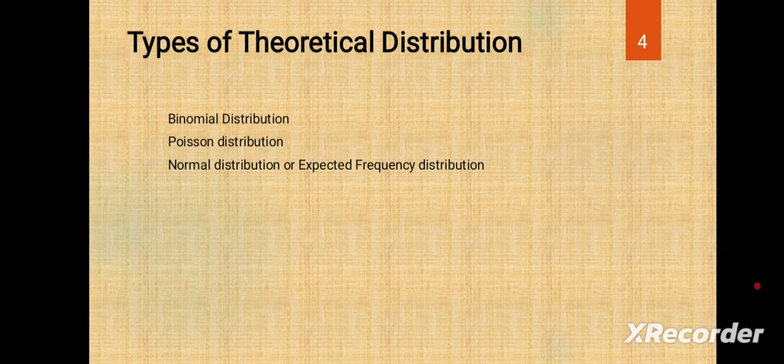A discrete series has variables related to a particular character, like number 1, number 2, number 3. For example, how many classrooms are in the school? Ten rooms: number 1, number 2, up to number 10.